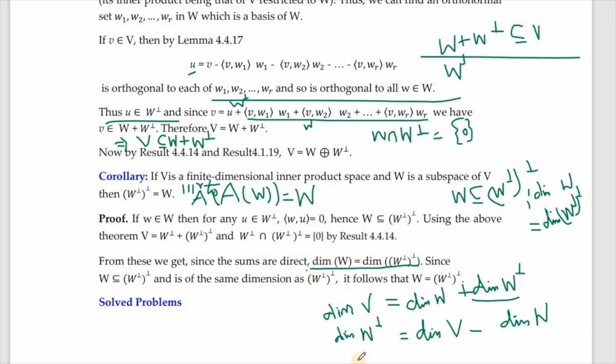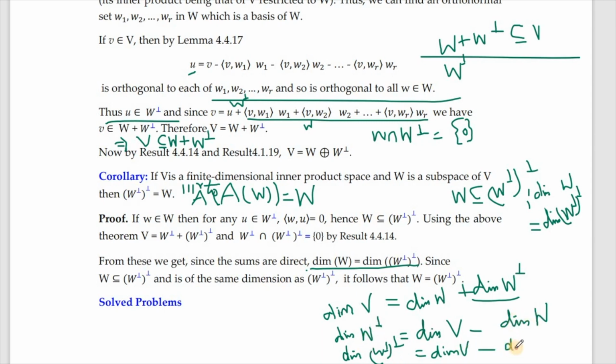So when I consider the dimension of W perpendicular, what will be that? It will be dimension of W. See, when I have W perpendicular, this is a subspace of V. So this is again a subspace of V only. So I will write this minus whatever here we had, we wrote here.